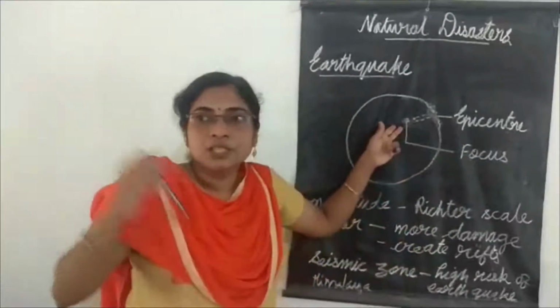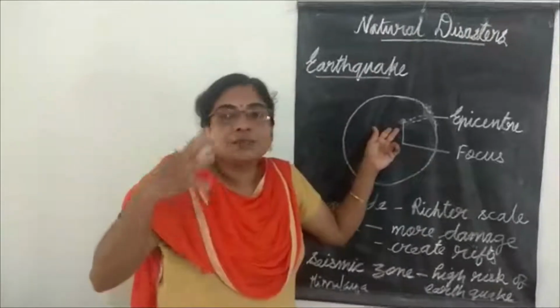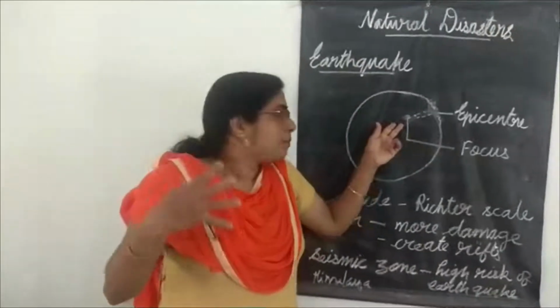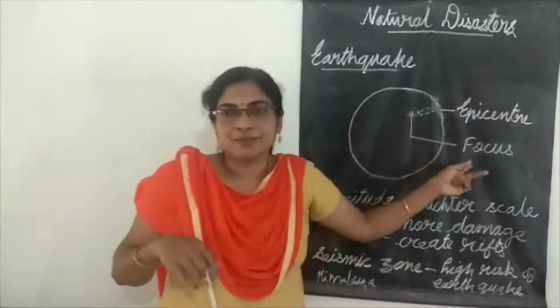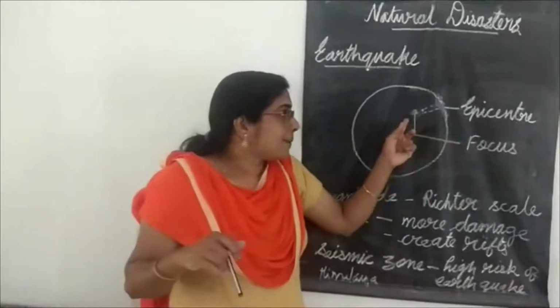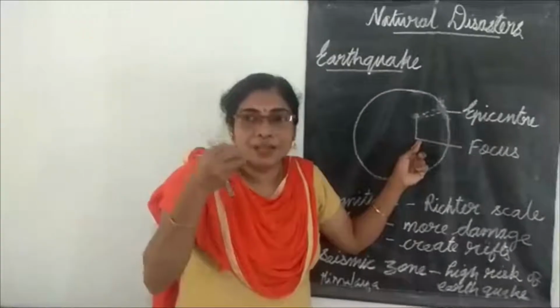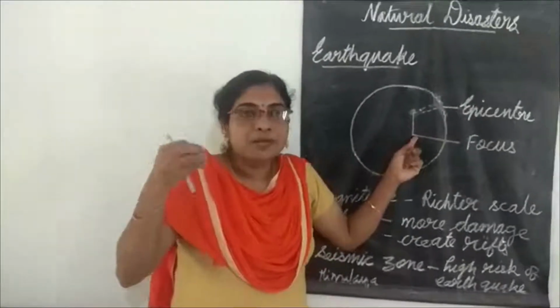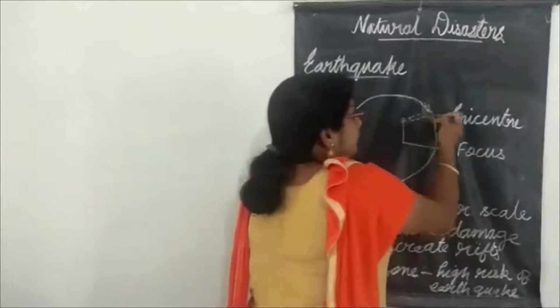The point just below the earth's surface where the disturbances are there, this point is called focus. What is it? Focus. And here what happens? Here disturbances or vibrations or tremors move to the surface of the earth.